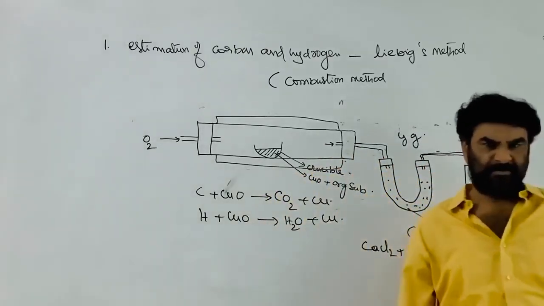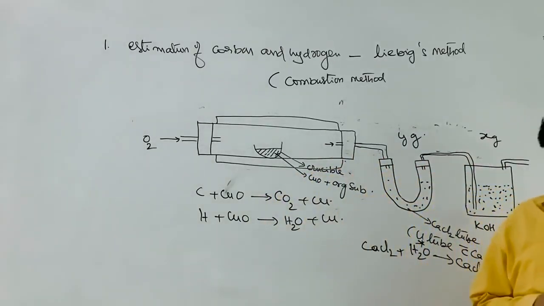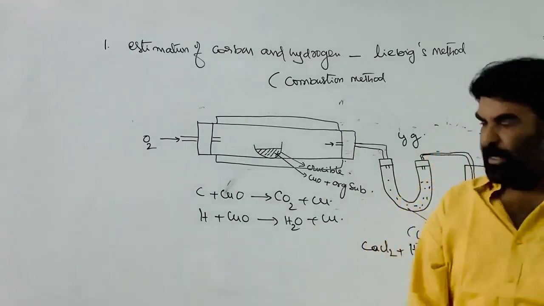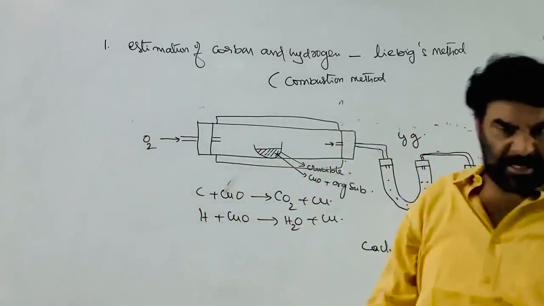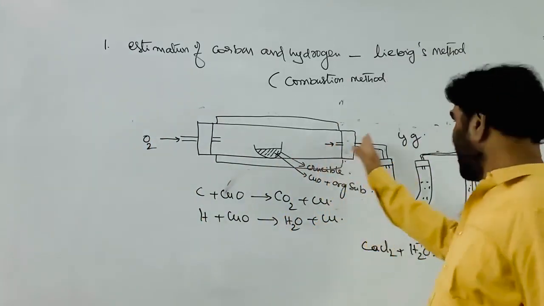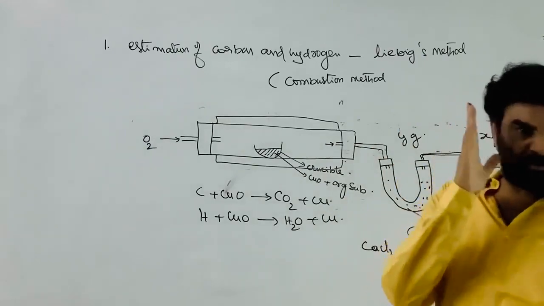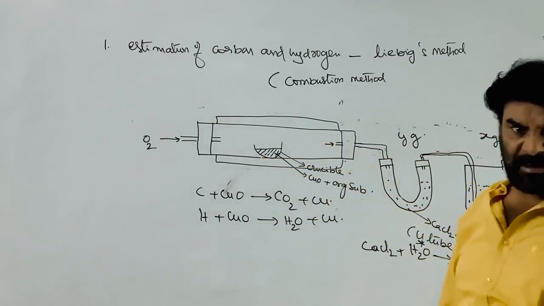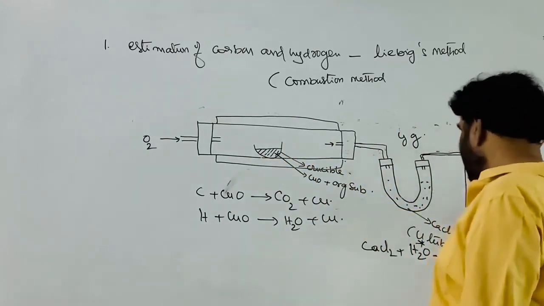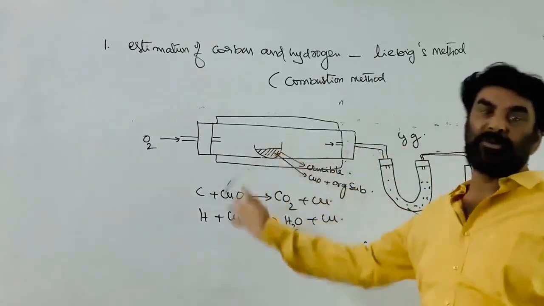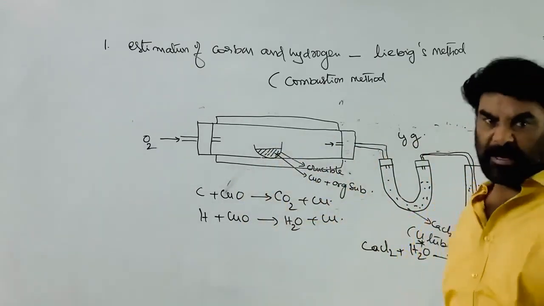Simple procedure. Take the known mass of the organic compound, place it in the combustion tube, and heat the combustion tube in the furnace in a current of oxygen gas. The gases coming out are first sent through the calcium chloride tube, which absorbs the H2O formed from the hydrogen associated with the organic compound, and then into the KOH solution, which absorbs the carbon dioxide formed from the carbon associated with the given organic compound.